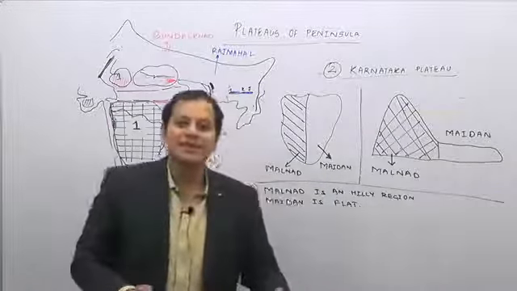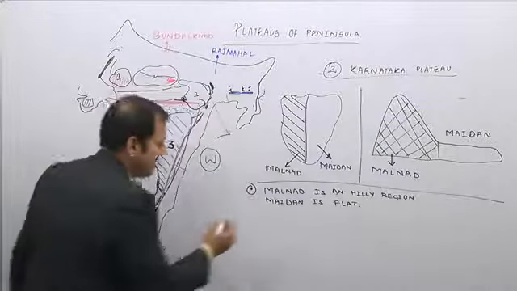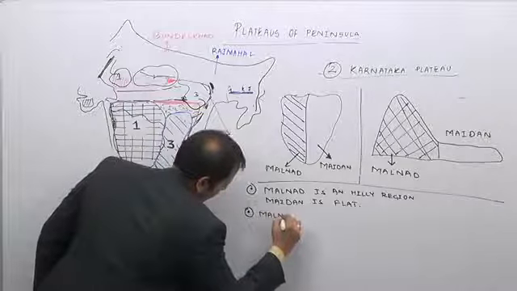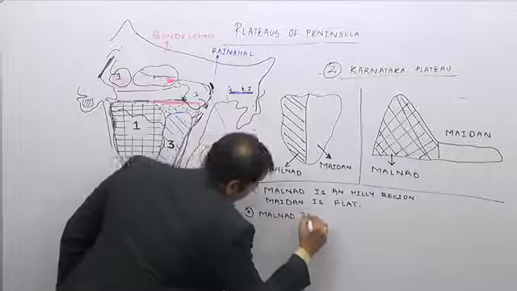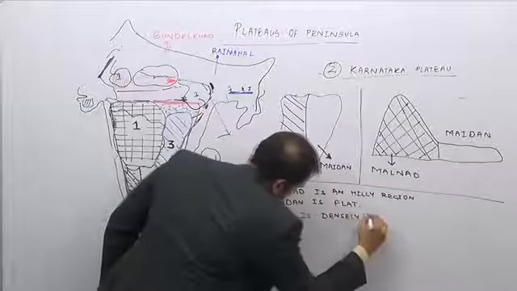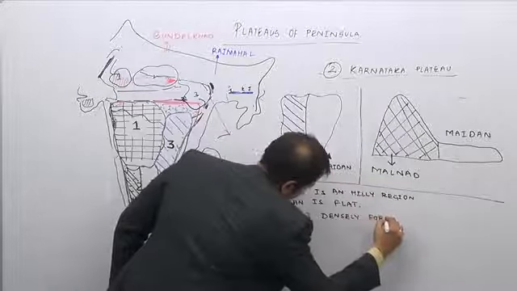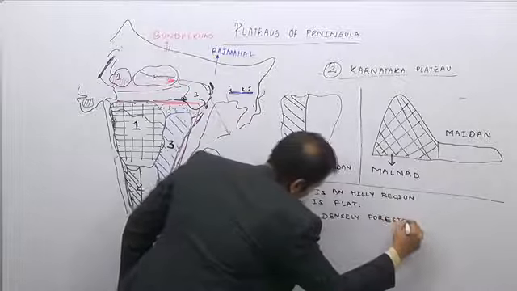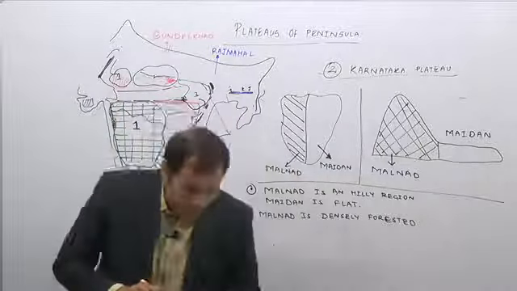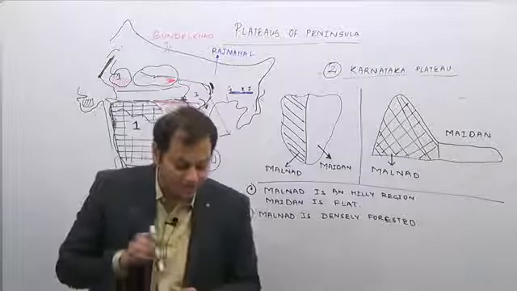Obviously, it will be densely forested. So, remember, the Malnad is densely forested, while the Maidan is not that densely forested.